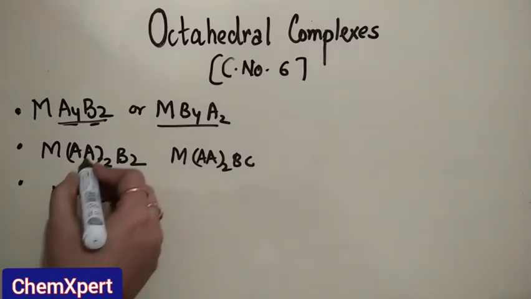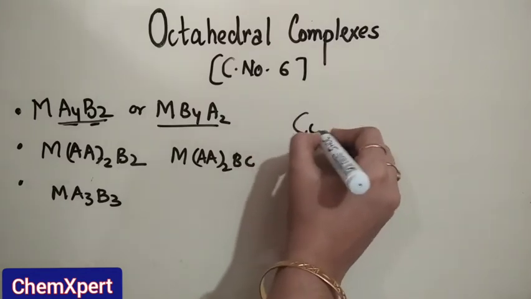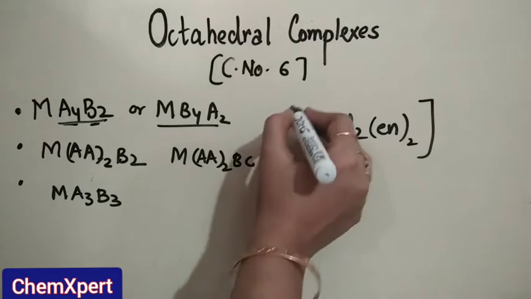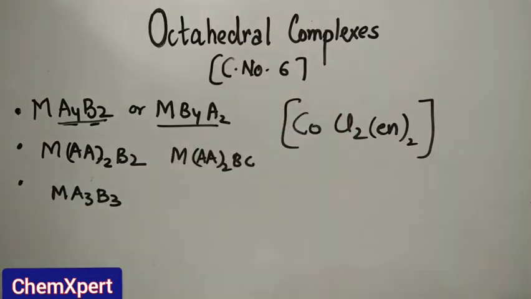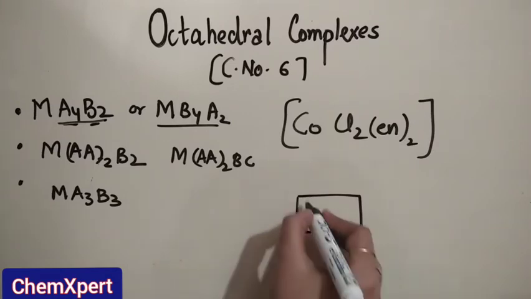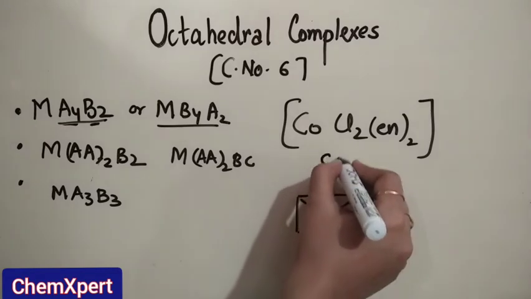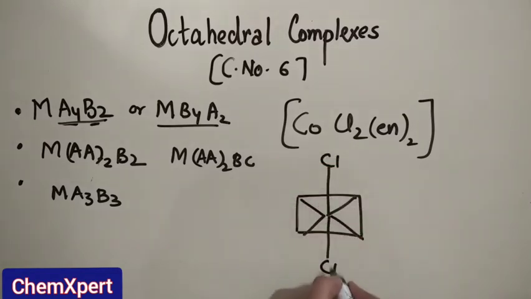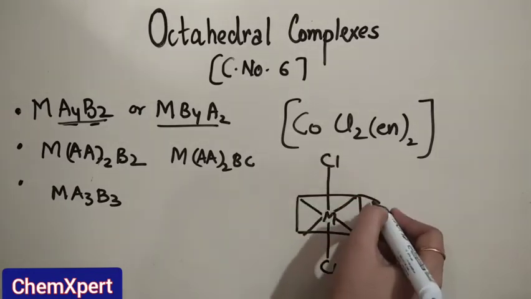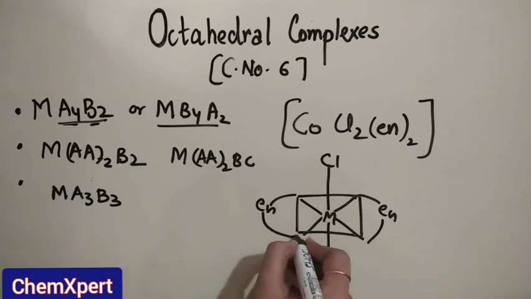Now next is M(AA)2B2. For example, again [Co Cl2 (en)2]. Now en is ethane 1,2-diamine. So when we are representing them, en is a bidentate ligand, we can say. In this case, Cl is present at this point, this is a metal here, and en and en, I have just drawn the representation.